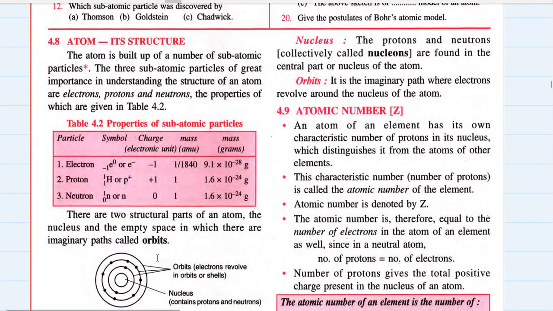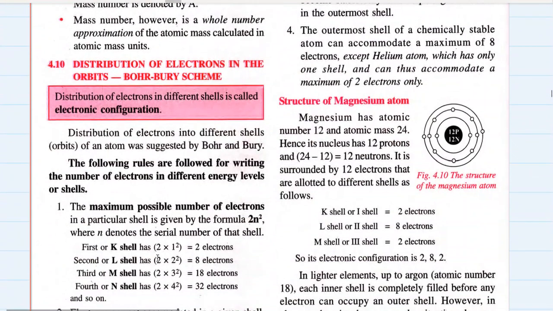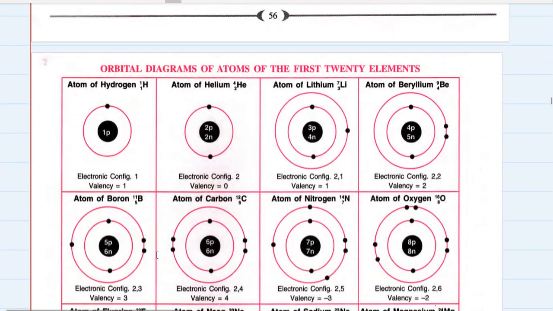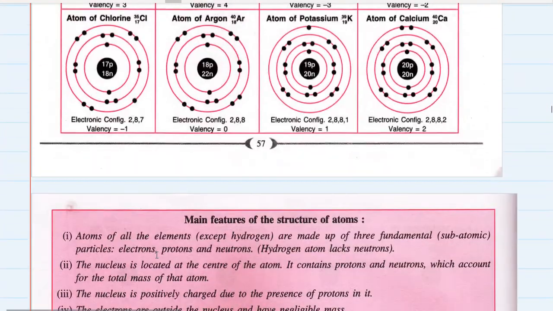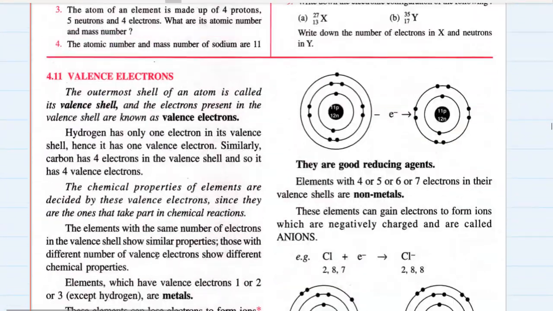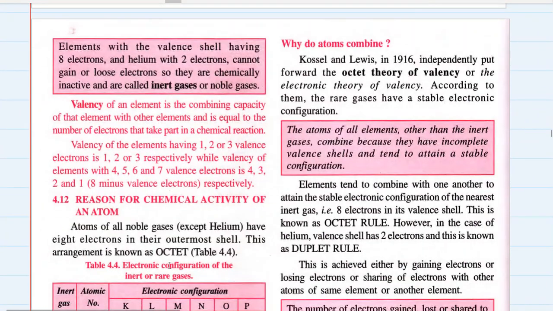After that, we'll go deep into the atom and study the atomic number, the mass number, and the distribution of electrons by the Bohr-Bury scheme, how they suggested that there are orbits, and electronic configurations. After that come valence electrons, which we have to study, of course.